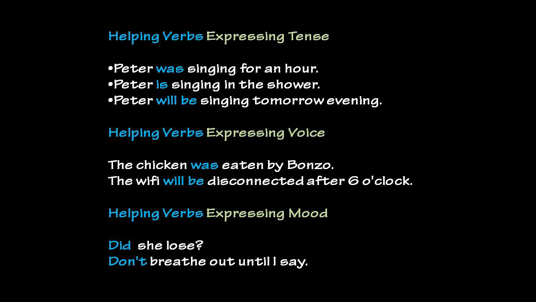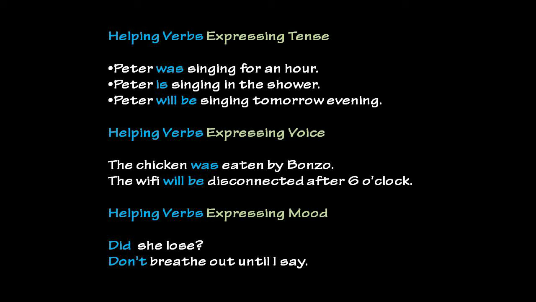Peter was singing for an hour. Peter is singing in the shower. Peter will be singing tomorrow evening. So you may have noticed that for continuous tense, we need helping verbs expressing voice. The chicken was eaten by Bonjour. The Wi-Fi will be disconnected after 6 o'clock. Did she lose? Don't breathe out until I say.